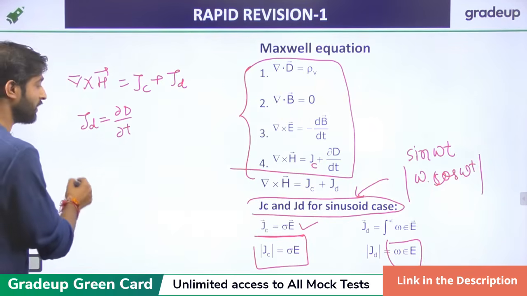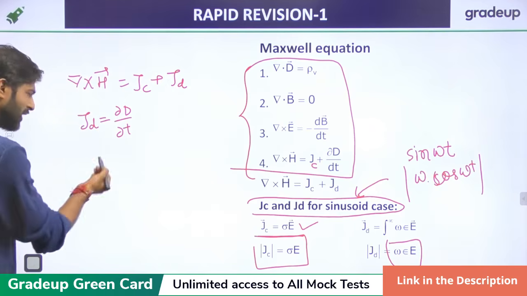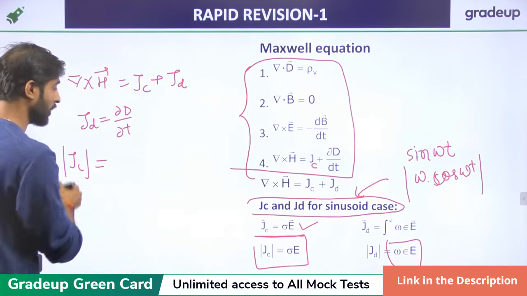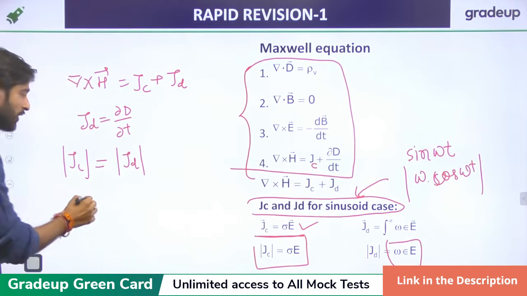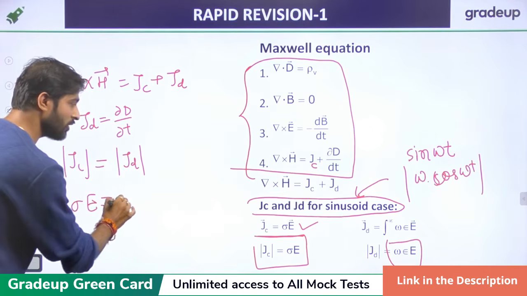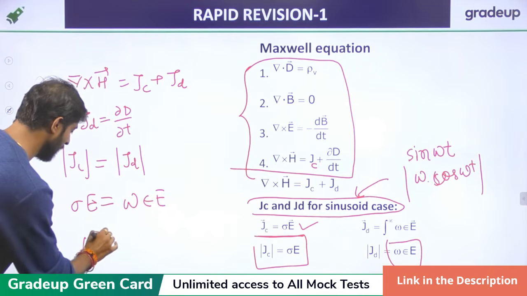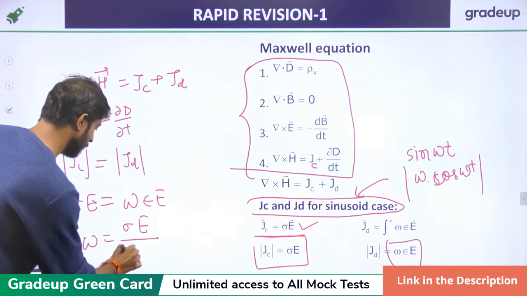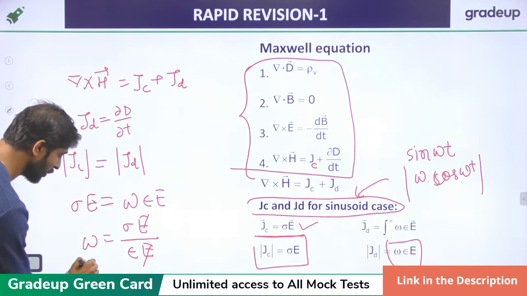Suppose we take the case in which the conventional current density and the displacement current density become the same. Then sigma E equals omega epsilon E, so omega is sigma E upon epsilon E, E cancels out, and omega is 2 pi f.